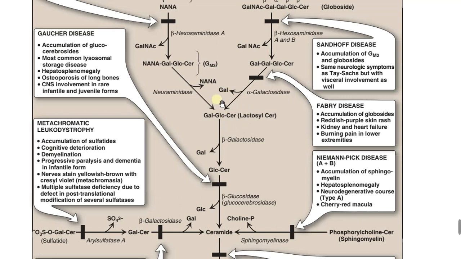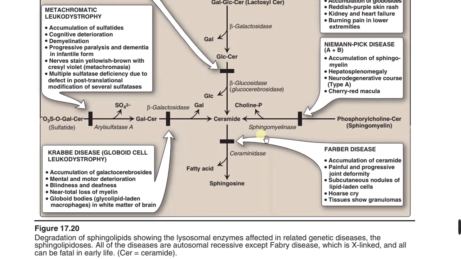So this galactose is liberated by alpha galactosidase. Deficiency of this one leads to Fabry disease, with accumulation of globosides, reddish purple skin rash, and kidney and heart failure. So the next branching is here, that means ceramide synthesis, that means the phosphorylcholine ceramide, the sphingomyelin to ceramide synthesis.